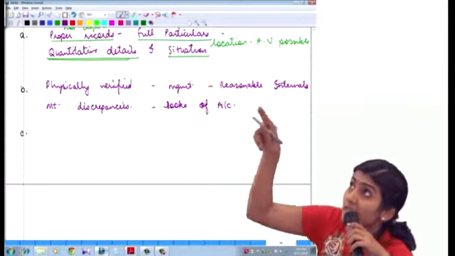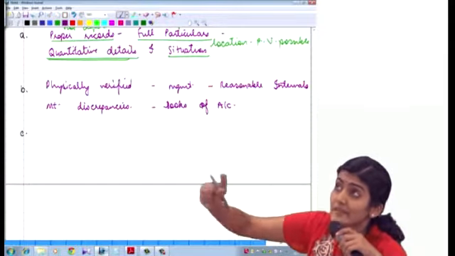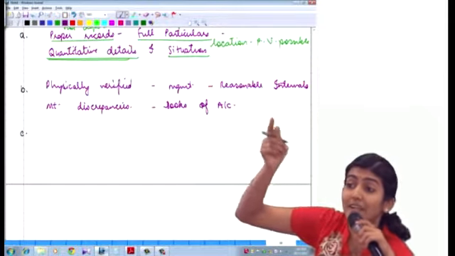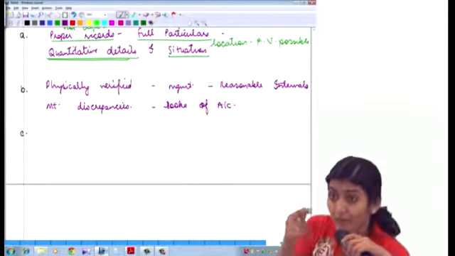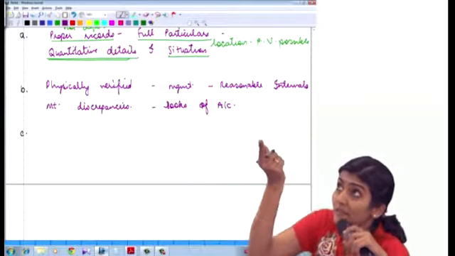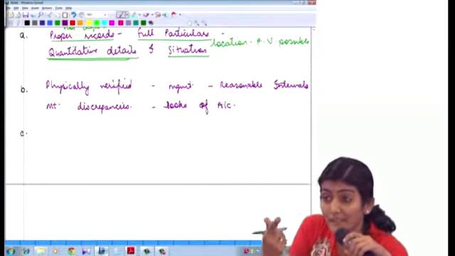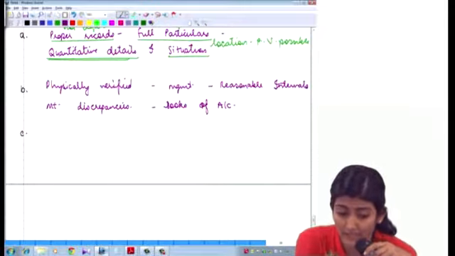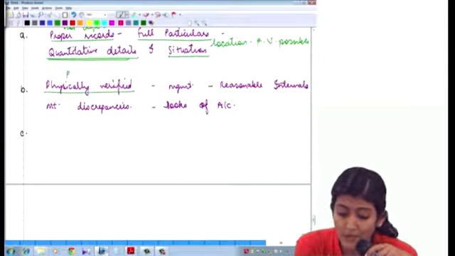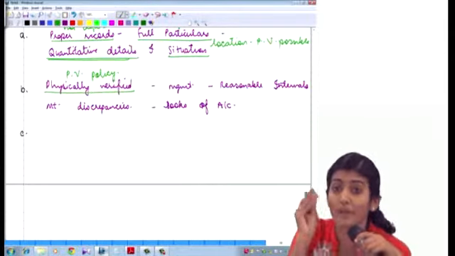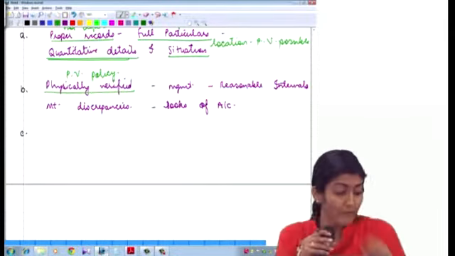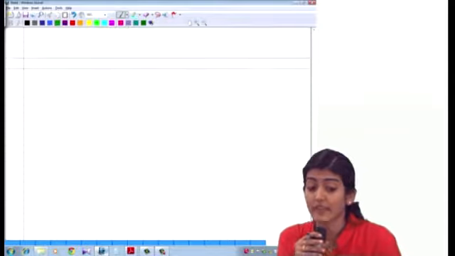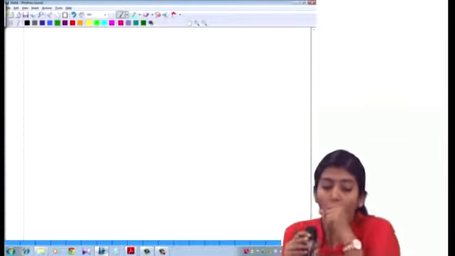So these fixed assets should be physically verified by the management at reasonable intervals. In order to check whether these fixed assets are being physically verified at reasonable intervals, first I am going to ask the management for their physical verification policy. What is your frequency of physical verification of fixed assets?